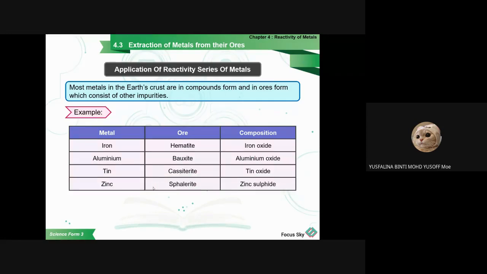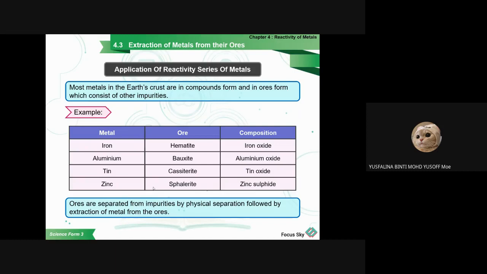So this is the example. Let's say iron oxide: the ore is called haematite, and the metal that you want is iron. Aluminium oxide is bauxite, and the metal is aluminium; the composition is aluminium and oxygen. Tin is from cassiterite, which is tin oxide, so you extract the tin from the tin oxide. Another one is sphalerite, which is zinc sulfide, and you extract zinc from the zinc sulfide.